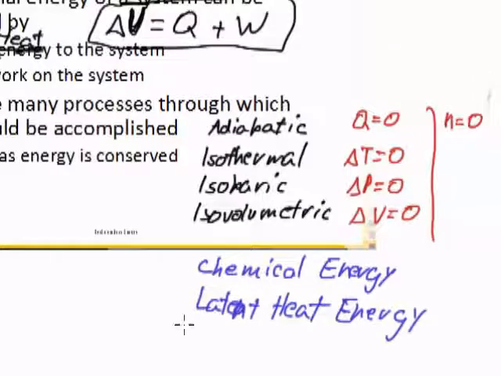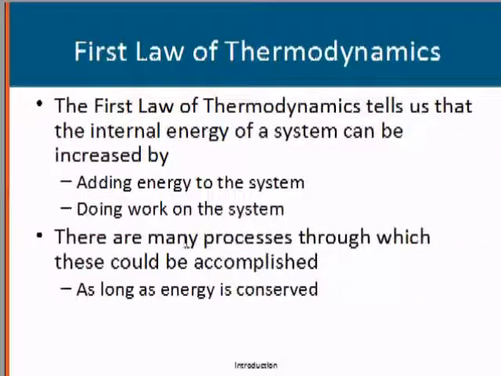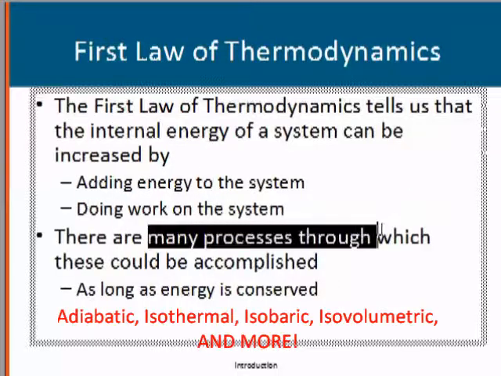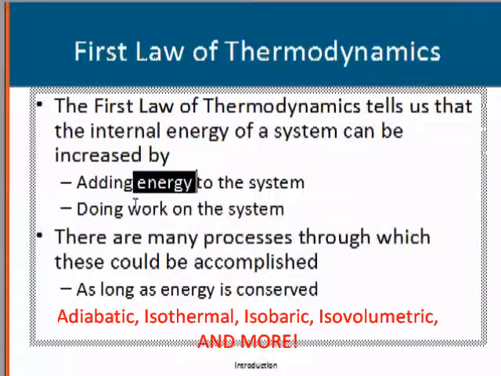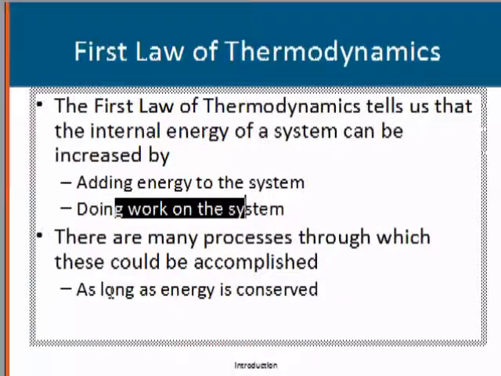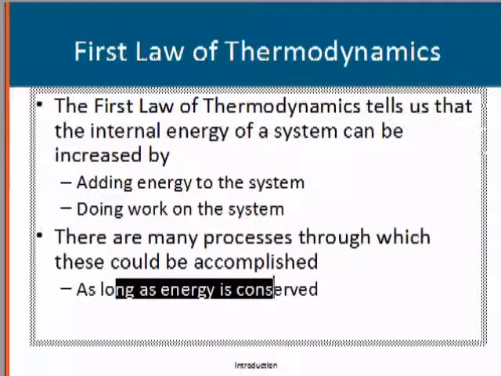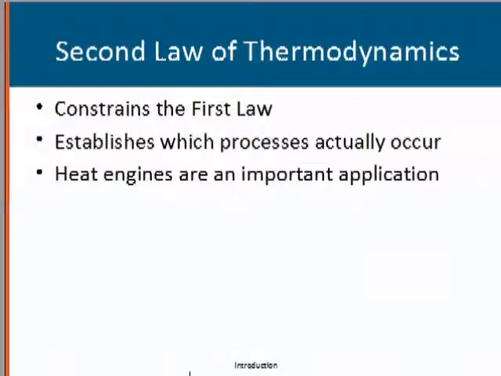And there's latent heat energy when an object is changing states from solid to liquid or liquid to gas, or possibly even gas to plasma. So there are many processes through which adding energy to the system and doing work on the system can be accomplished as long as energy is conserved.